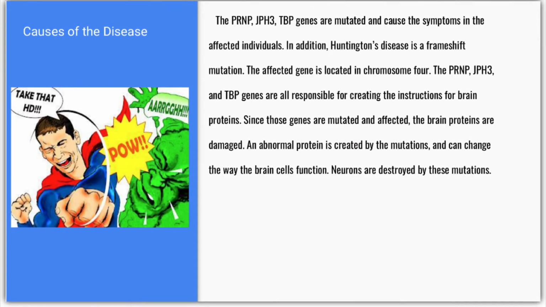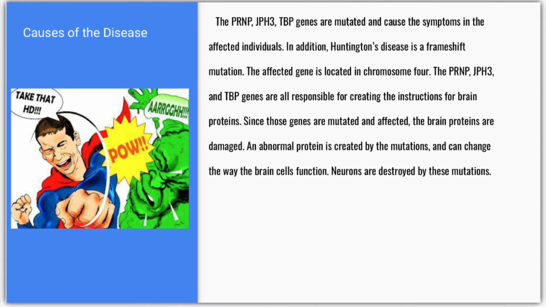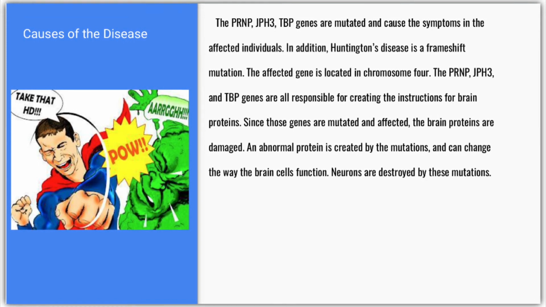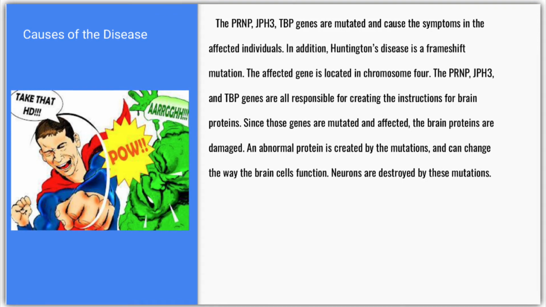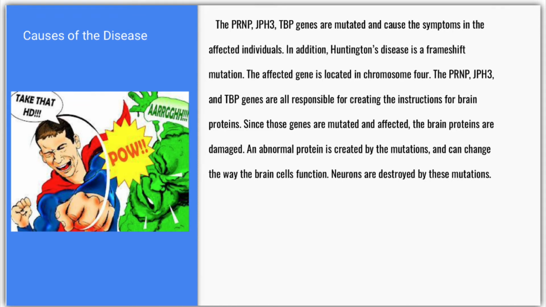Causes of the disease. The PRMP, JPH3, and TBP genes are mutated and cause the symptoms in the affected individuals. In addition, Huntington's disease is a frameshift mutation. The affected gene is located in chromosome 4.